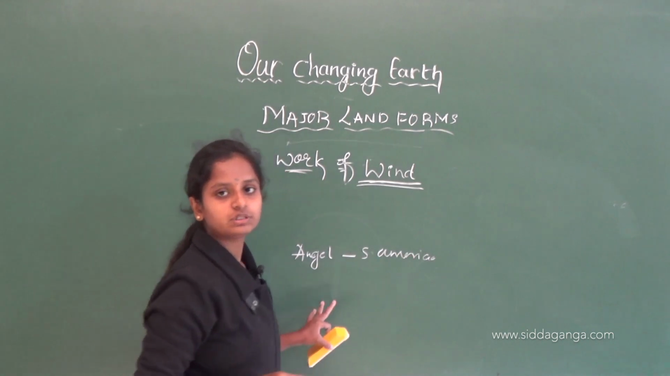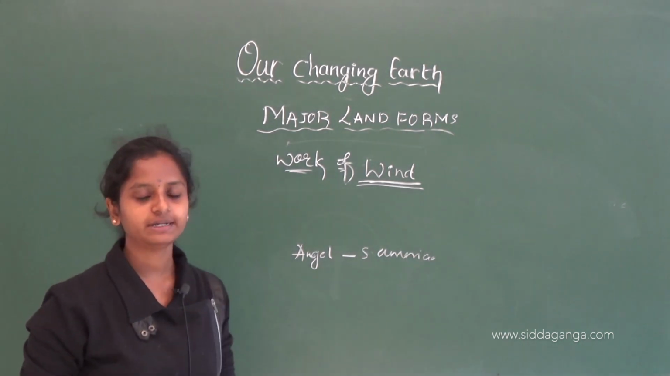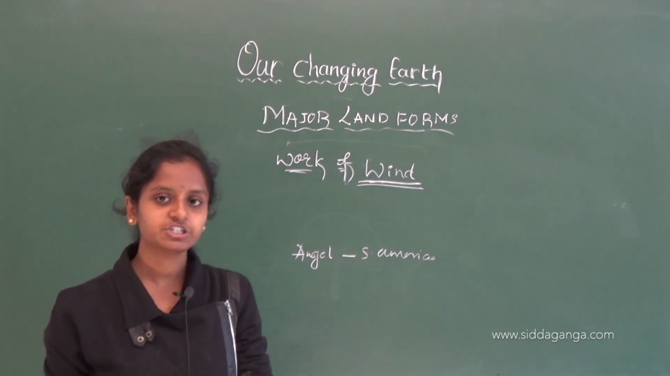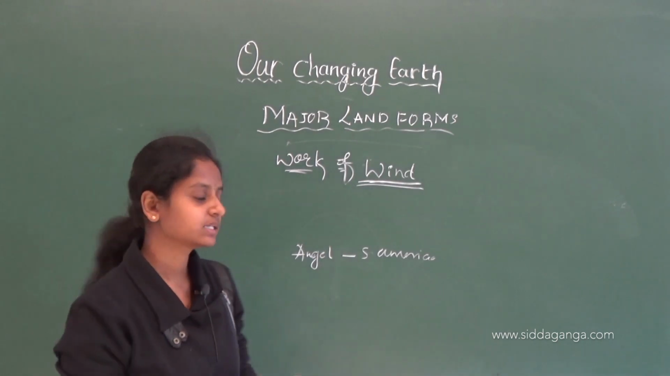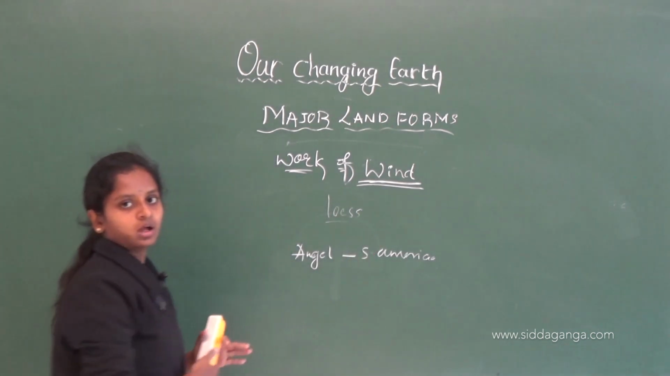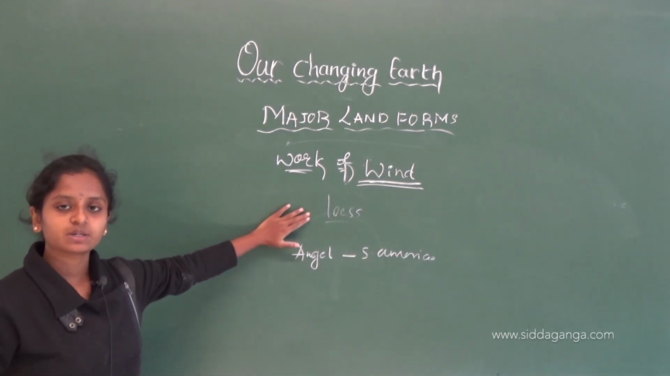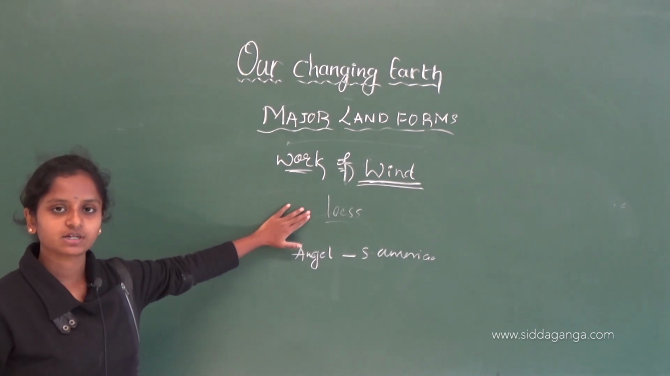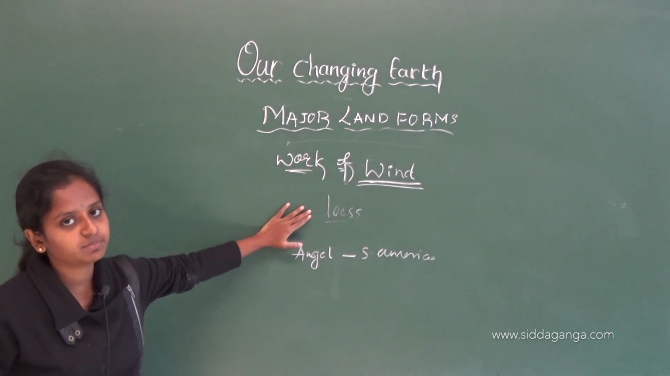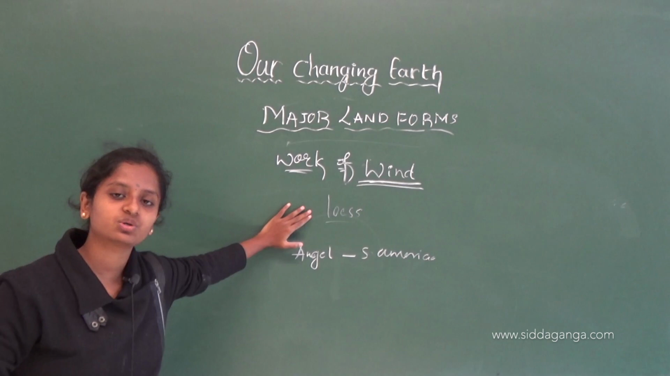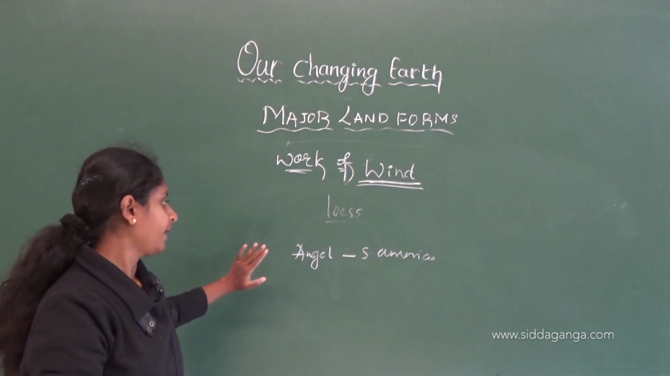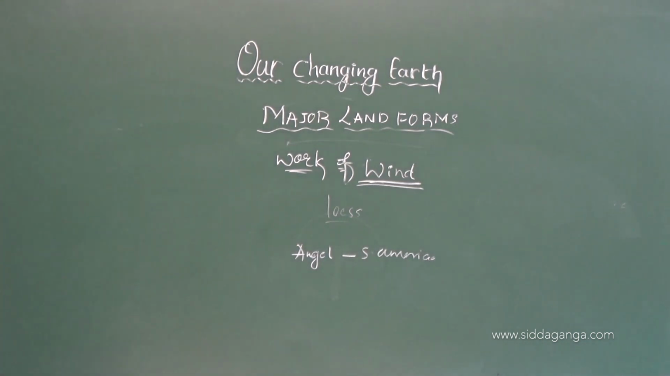Before this, I have left one point. The sediments which are deposited by the air are known as loess, L-O-E-S-S. The highest amount of loess is found in China. Okay, the sediments which are deposited by the air are known as loess, and the highest amount of loess is found in China.